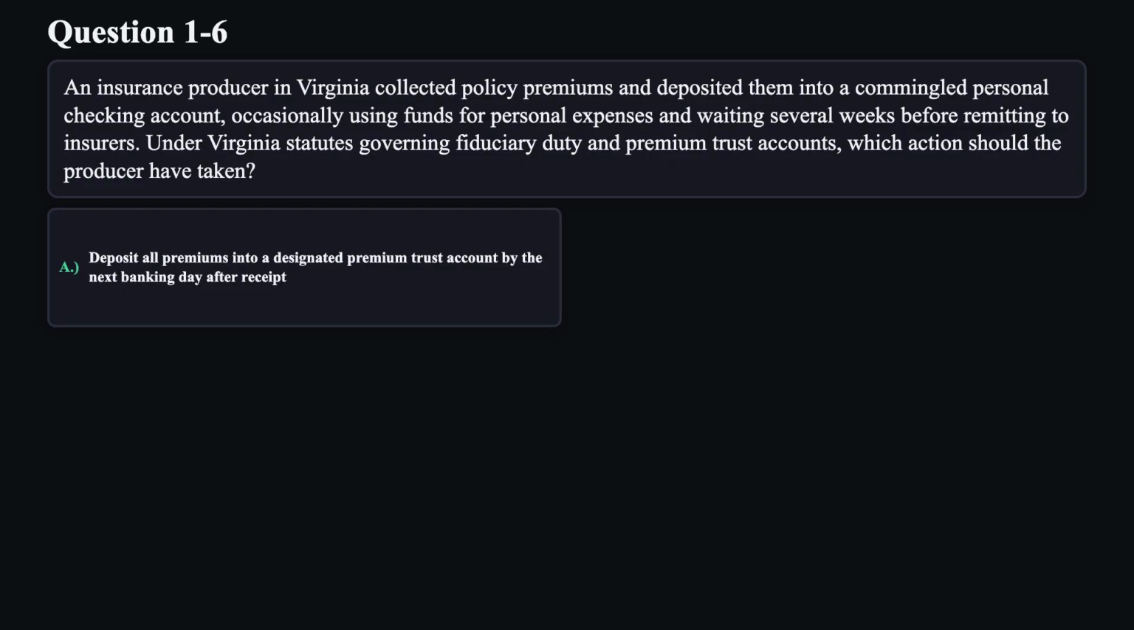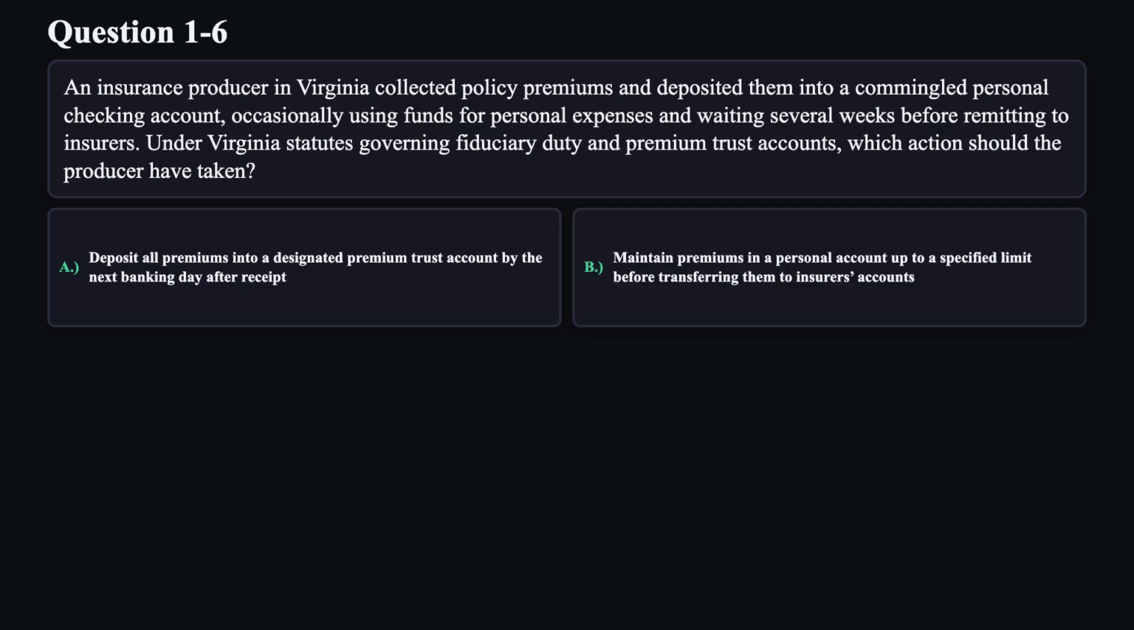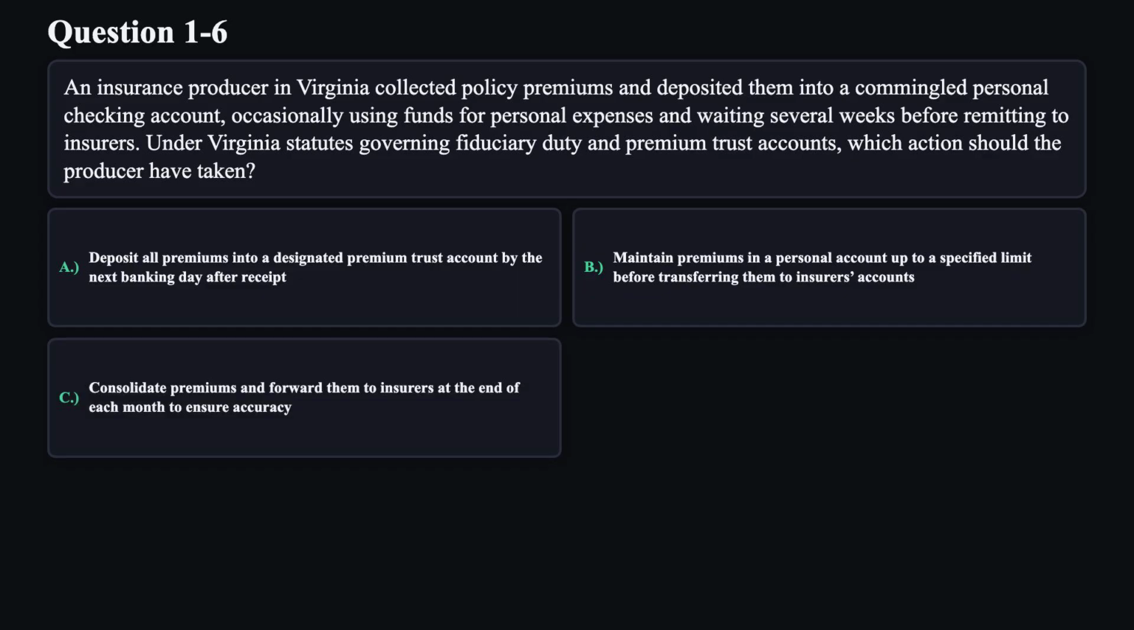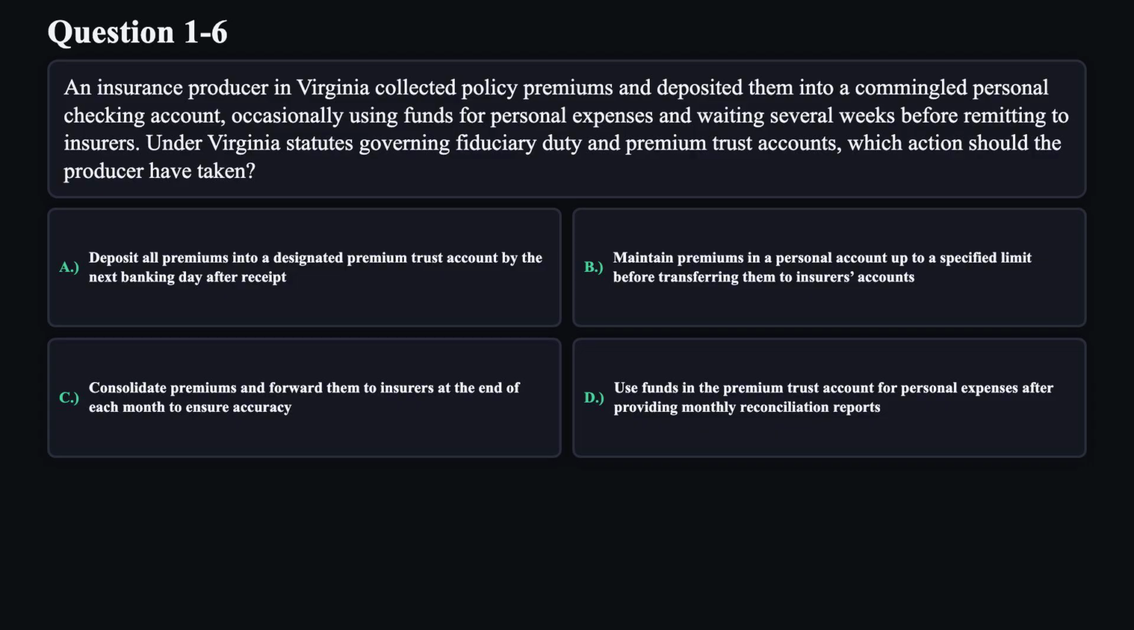A. Deposit all premiums into a designated premium trust account by the next banking day after receipt. B. Maintain premiums in a personal account up to a specified limit before transferring them to insurers' accounts. C. Consolidate premiums and forward them to insurers at the end of each month to ensure accuracy. D. Use funds in the premium trust account for personal expenses after providing monthly reconciliation reports.